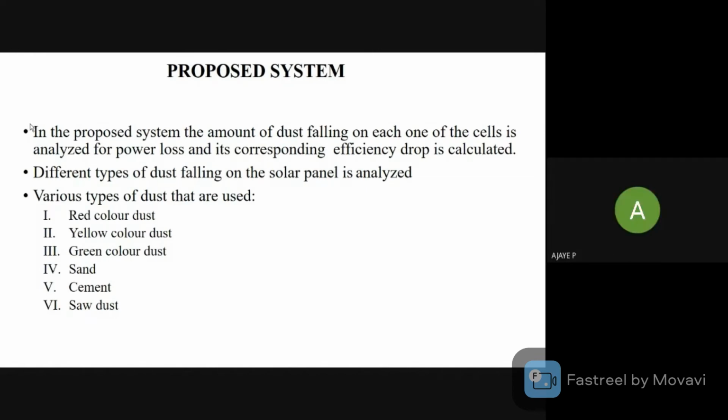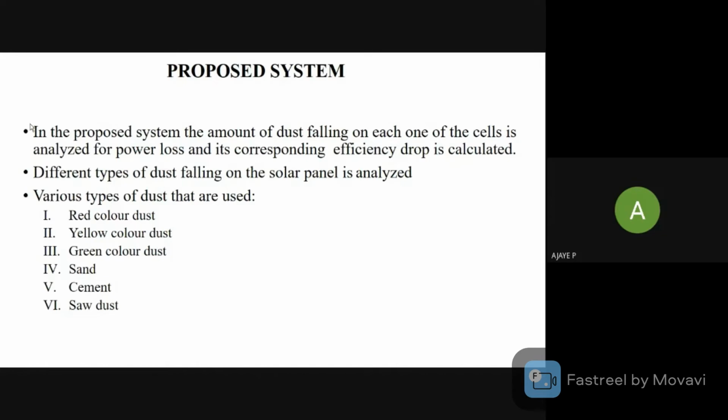In the proposed methodology, the study of the effects of dust accumulation on the photovoltaic solar panels is done. We have analyzed the dust falling on each cell of the solar panel and the required efficiency drop respective to the amount of dust falling on the solar PV cells is calculated. By analyzing the dust falling on each cell of the solar panel, it gives us an insight as to how much power loss is present when a single PV cell is accumulated with dust. Depending on the same, the transmission of sunlight varies from 10% to 100%. Hence, the PV's full efficiency will not be met.